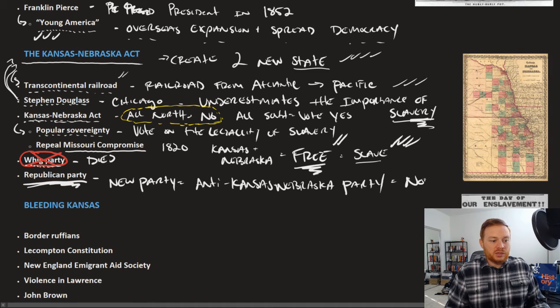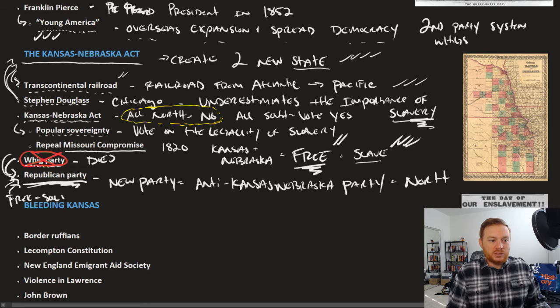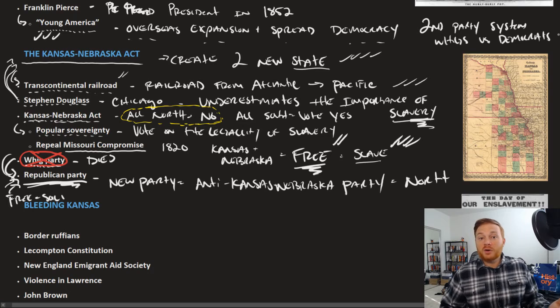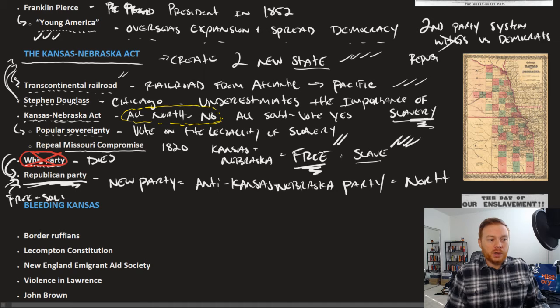And of course, they take many Northerners. A lot of people who were Whigs now are jumping on board with the Republican Party. Many people who are in the Free Soil Party are now jumping in with the Republican Party. So the second party system that we've talked about, where you had Whigs and Democrats, and these were two parties that were essentially competitive all throughout the entire nation, that completely breaks down. The Whigs, many jump ship for the Republican.